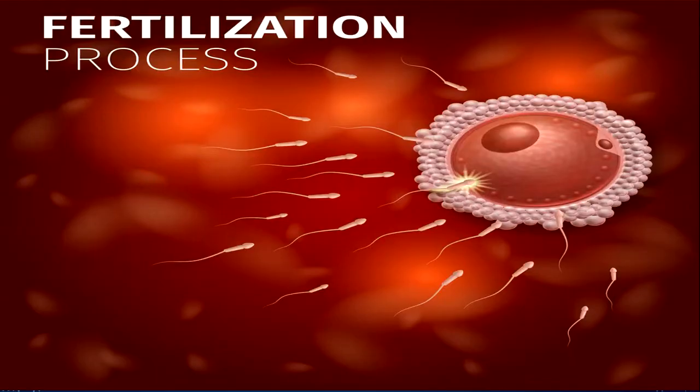Now, the first step in reproduction is fertilization. As you can see here in the picture, the sperm is joining an egg in a reproductive process called fertilization. And you know that the cell that forms when a sperm cell fertilizes an egg cell is called a zygote. Zygote is basically the first cell of a new human. It contains genetic information from both the sperm and the ovum or the egg. The zygote will develop in the female's reproductive system.